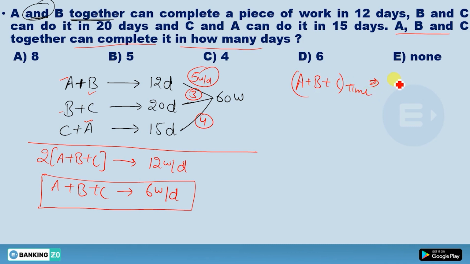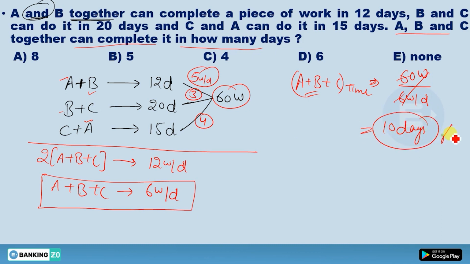So what you're gonna get? You're gonna get total work. Total work is 60. And what is the combined efficiency of these all three? You will have 6 work per day. So clearly you can see the answer would be 10 days. That's the answer. Okay, so that was a quite simple one.